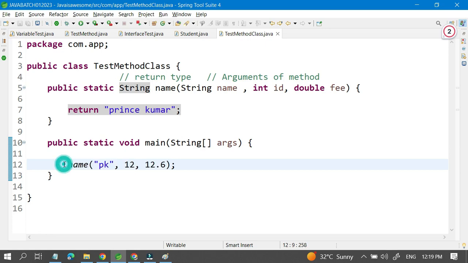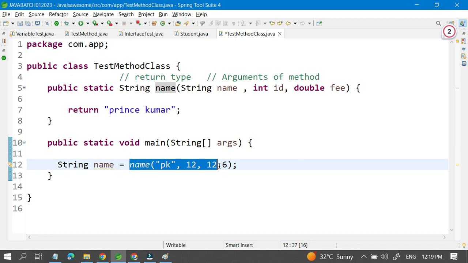So what I am going to do is write one string of the same type, which is name, and this is capable of storing the return value of the name method. Once it is called, it will return Prince Kumar, replace the call with Prince Kumar, and assign it to the name.